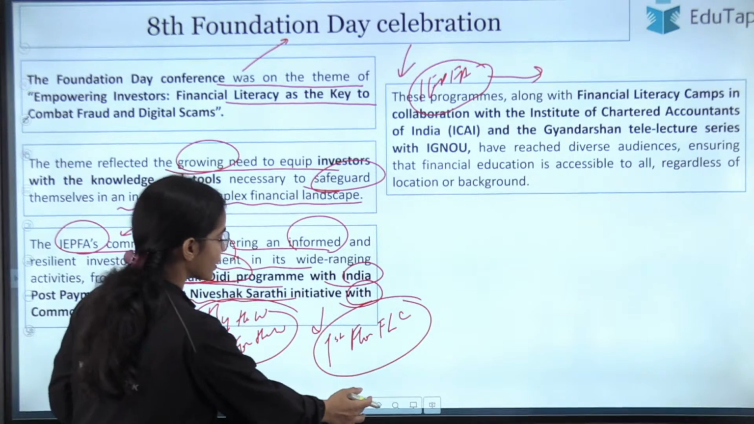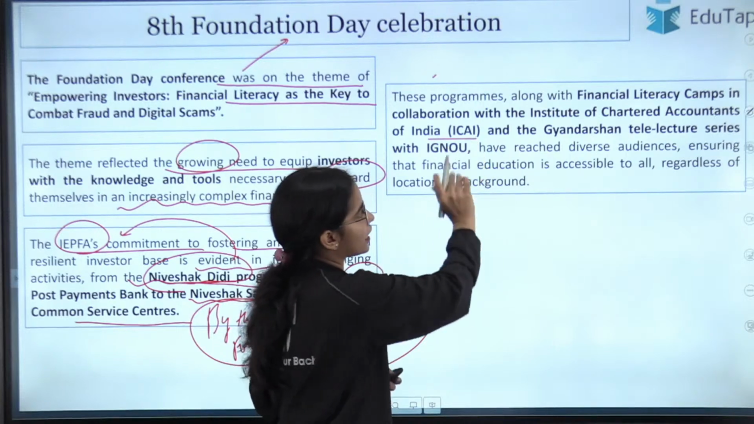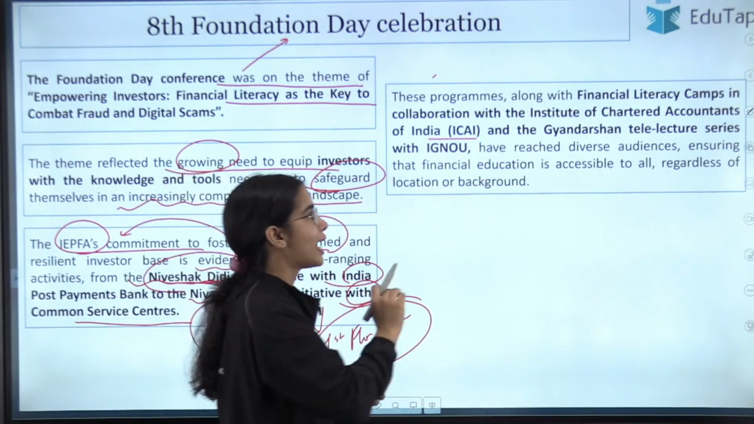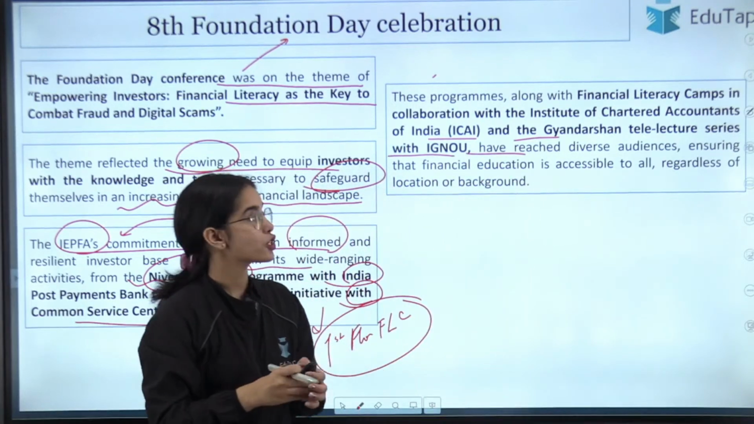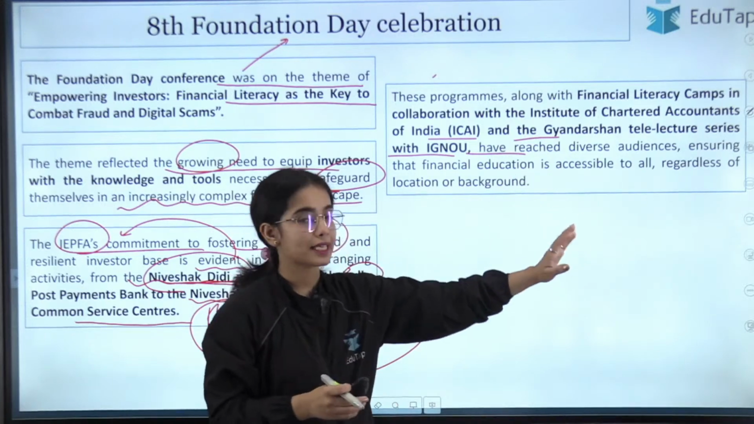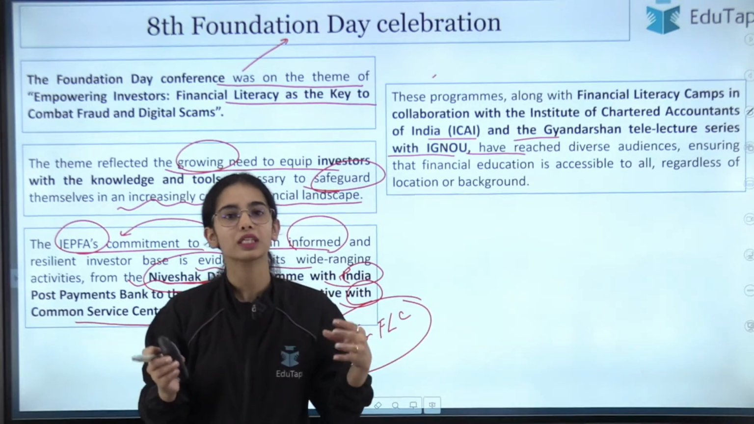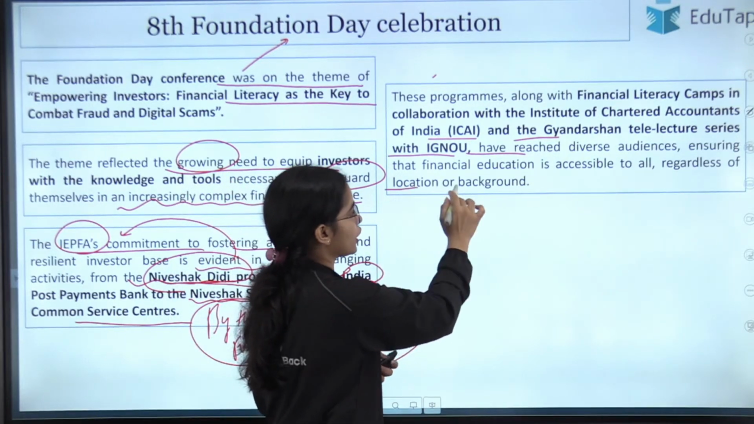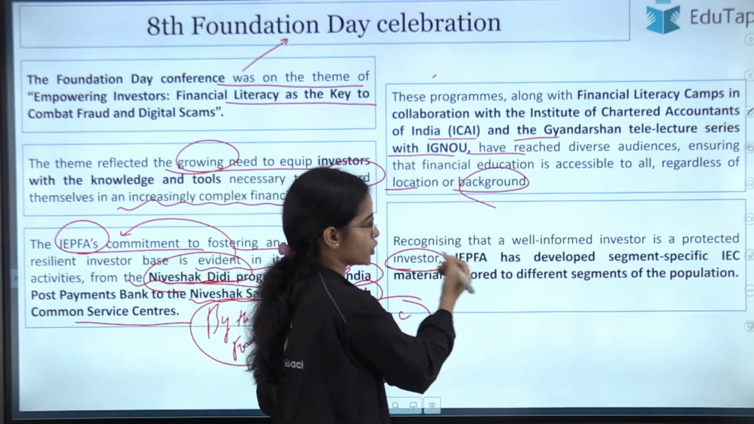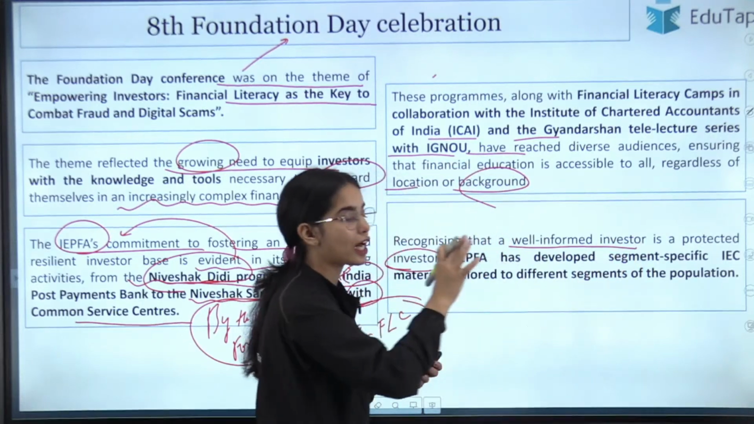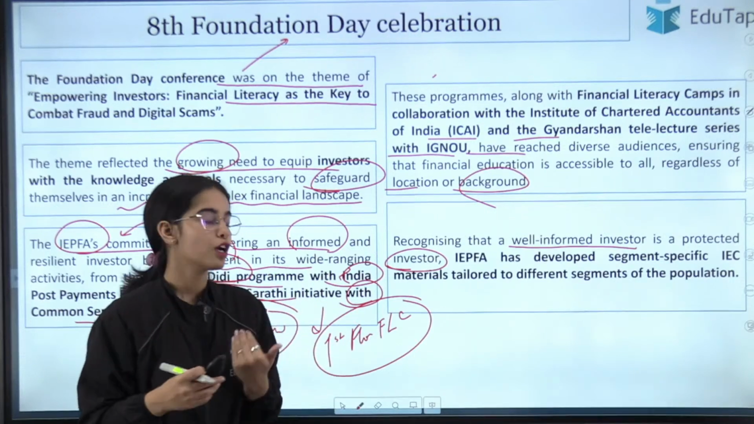These programs, along with the financial literacy camps in collaboration with the ICAI, that is the Institute of Chartered Accountants of India, and the Gyan Darshan tele-lecture series with IGNOU have reached diverse audiences, ensuring that financial education is accessible to all, to the women, to the rural areas, to the urban areas, and to all the investors, regardless of location or background, recognizing that a well-informed investor is a protected investor. So if you are a well-informed investor, you know about the frauds that are happening and you can fight against those frauds.